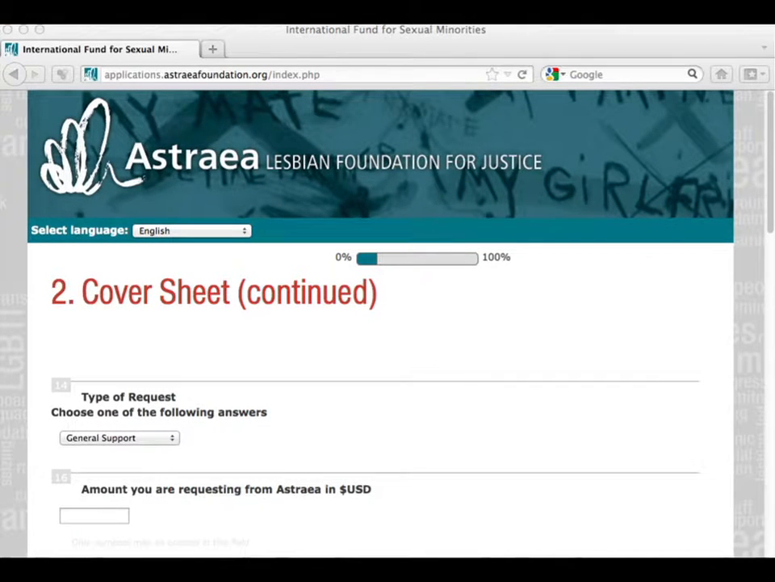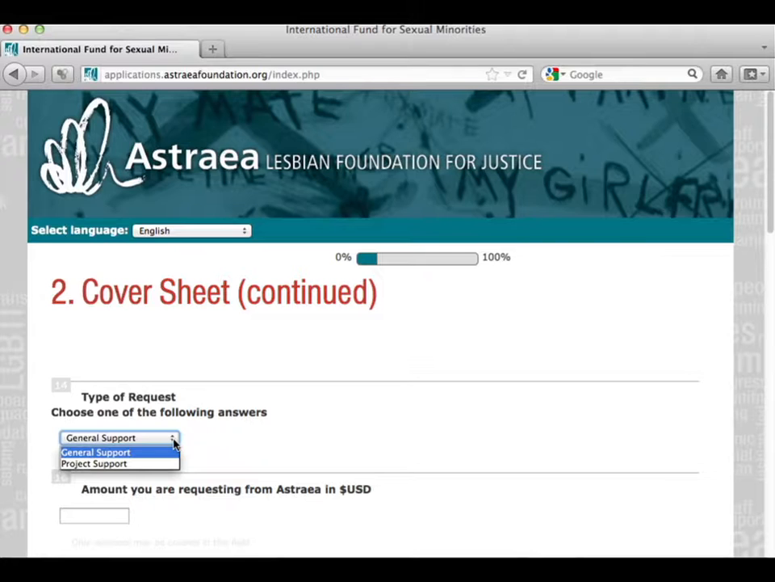Page number 2 is titled Cover Sheet Continue. Question number 14 asks you to select the type of request you're making. You can choose General Support or Project Support. Astrea wants to encourage you to apply for General Support. Unlike other grant-making institutions, we don't only fund projects. We want to hear about your projects and all the important work you do, but we recognize that funds towards infrastructure are important. And we want you to have more flexibility around the work you choose to do.